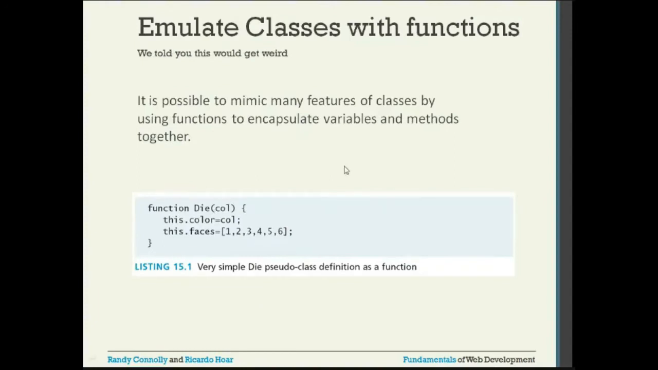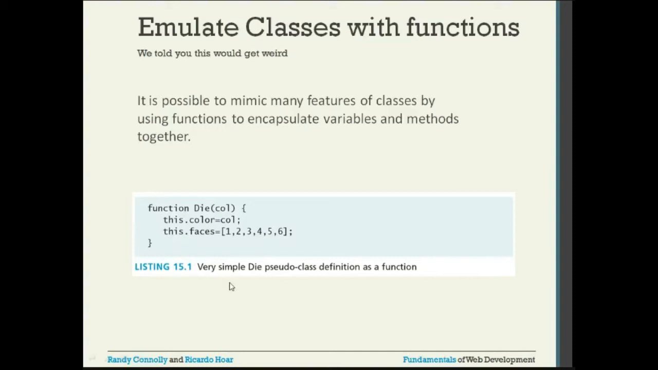It is possible to mimic many features of classes by using functions to encapsulate variables and methods together. So we can also encapsulate the functions similar to any regular class in Java or Python. We will have attributes, we will have methods as well. So in this case also, we can encapsulate both attributes as well as the methods. And how to do that? This is the way we will do it.